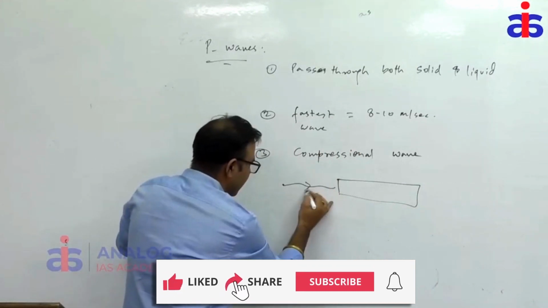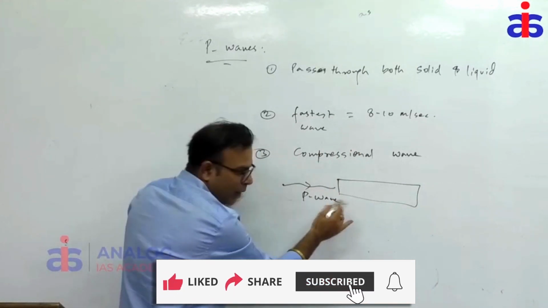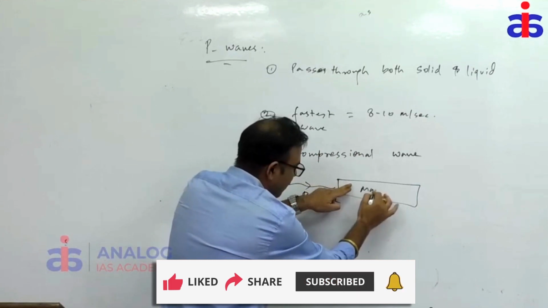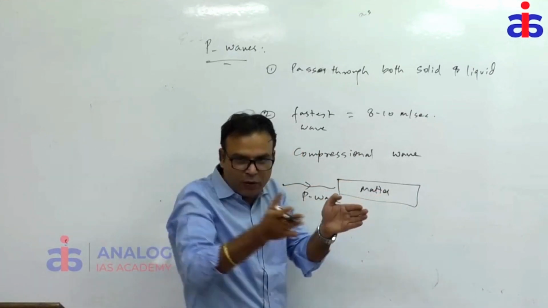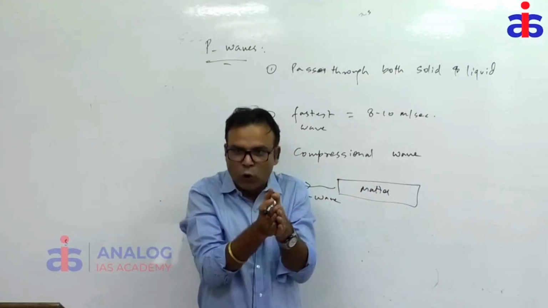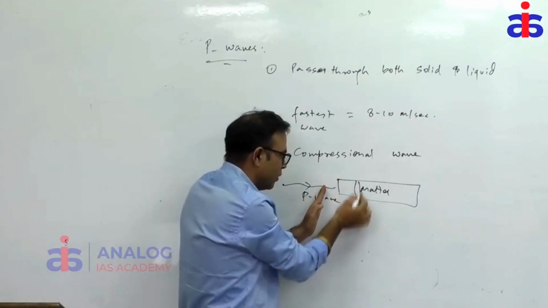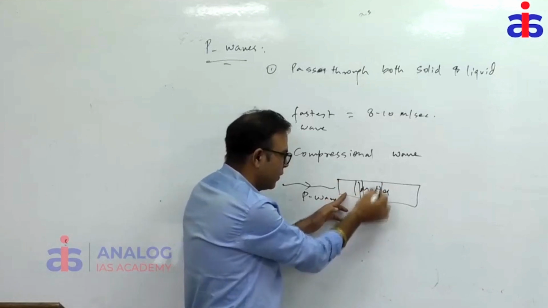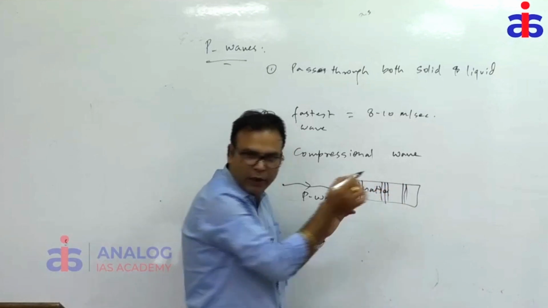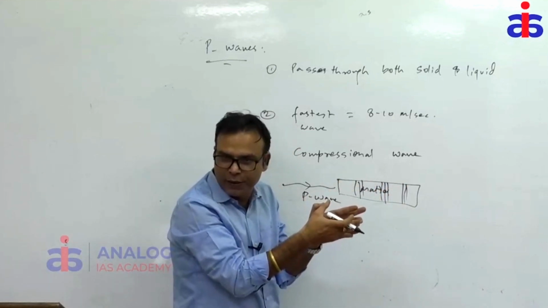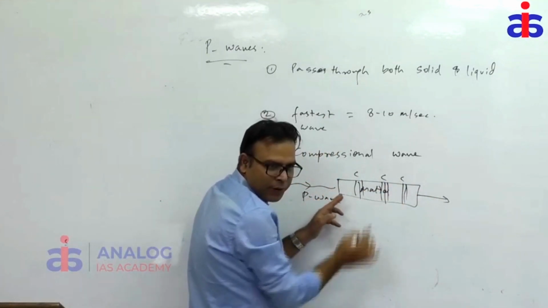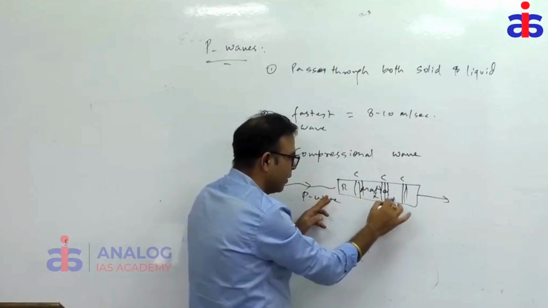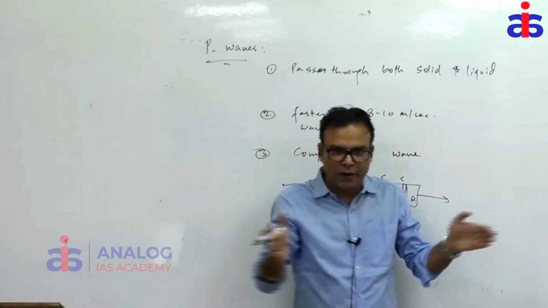Which wave is passing through? P wave is passing through. What happens to this matter? It gets compressed, making compression layers. What is compression? Particles come close. Then it's stretched. I hope you get that sketch clear. And this P wave is passing through it. So first there are compressional layers, then rarefactions. Alternately compressed, then rarefied, stretched.